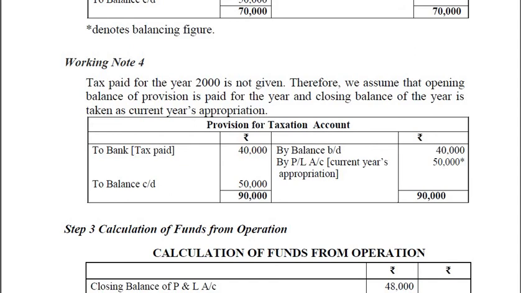By balance brought down, that is 40,000, to bank account, tax paid, we are paying 40,000 tax. So balance carried down 50,000. So 50 plus 40, 90,000. So 90,000 minus 40,000, 50,000, that will be the balancing figure as by P&L account current year's appropriation.